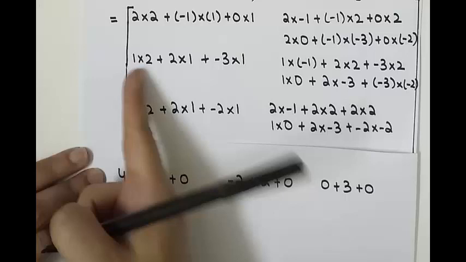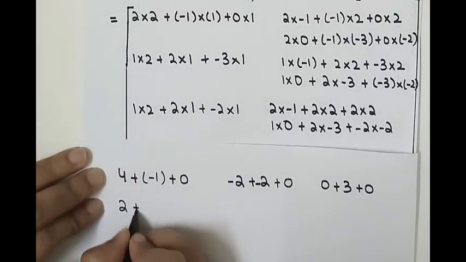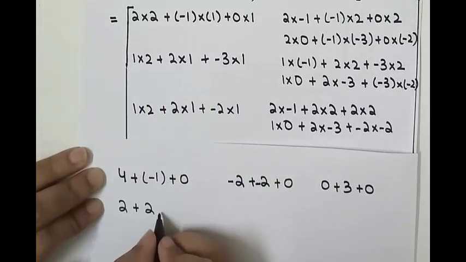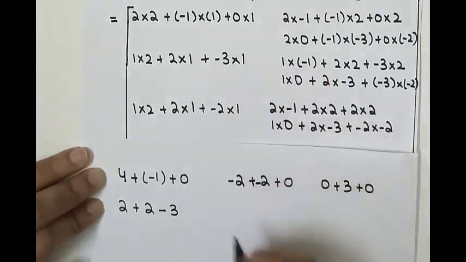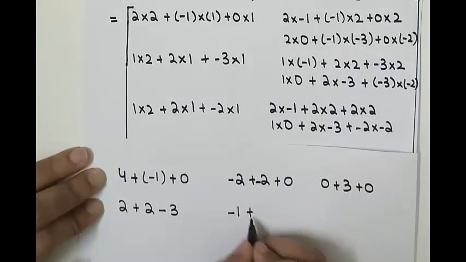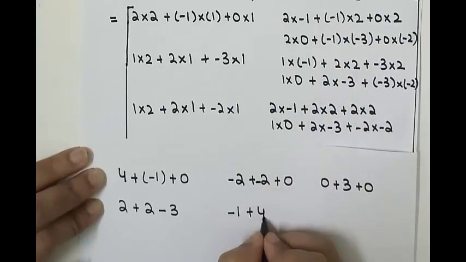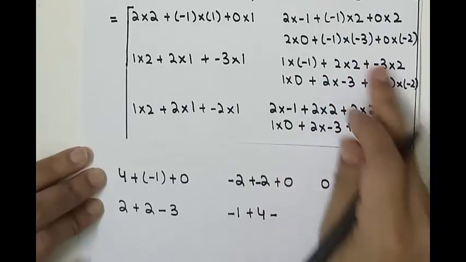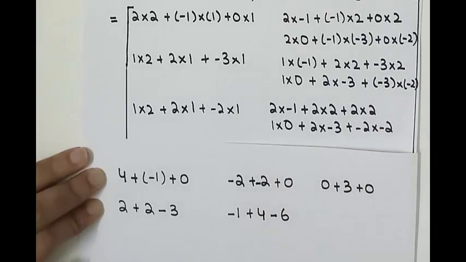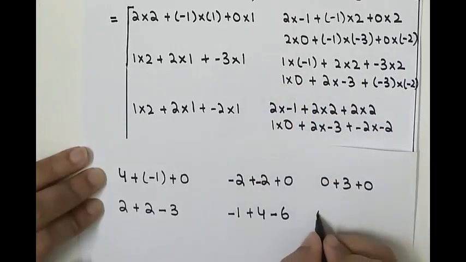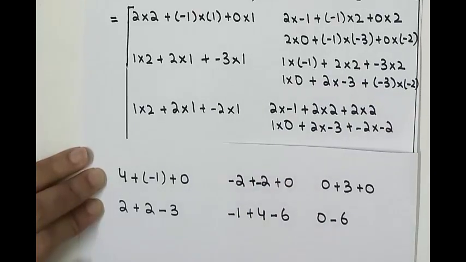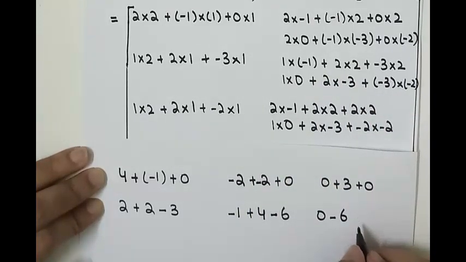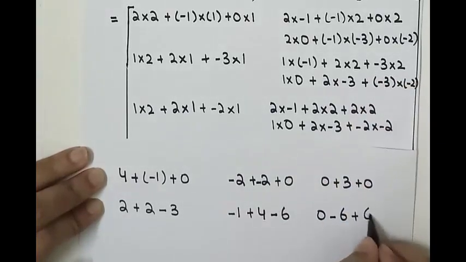Second row: 1 times 2 is 2, plus 1 times 2 is 2, minus 3 times 1. 1 into minus 1 is minus 1, plus 2 times 2 is 4, minus 3 times 2 is 6. Then 1 times 0 is 0. 2 minus 3 times is minus 6.